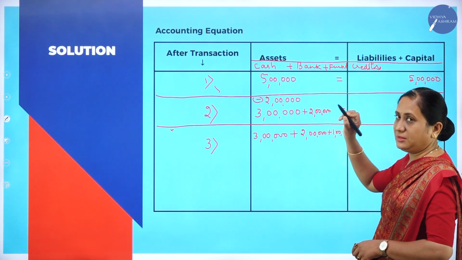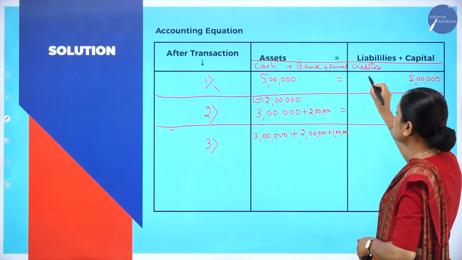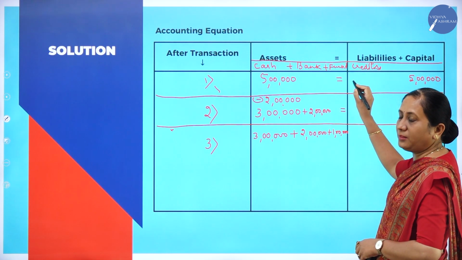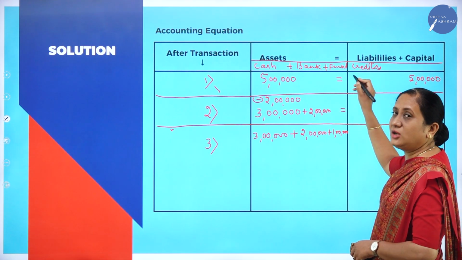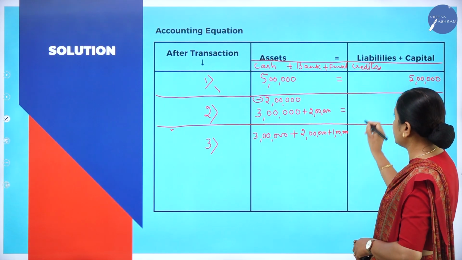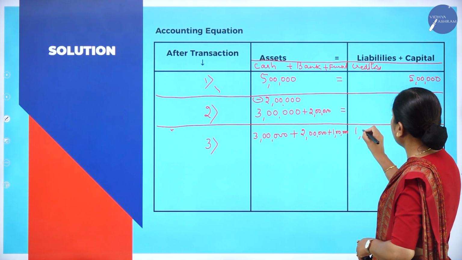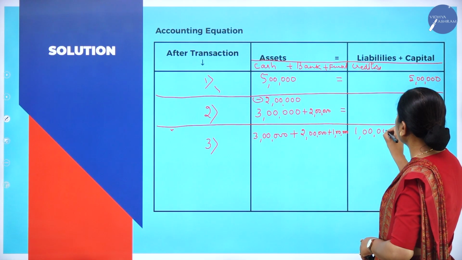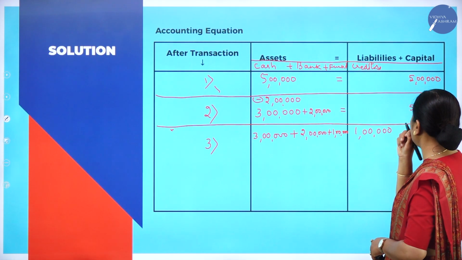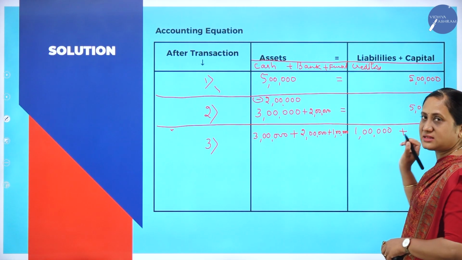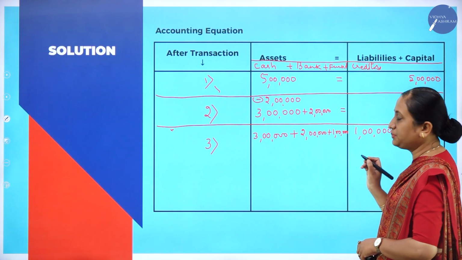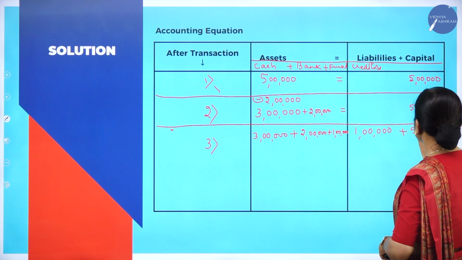Creditor is a liability to the business. Why? Because 1 lakh has to be paid to the Prajwal traders. Next, capital remains the same. There is no change with respect to capital.